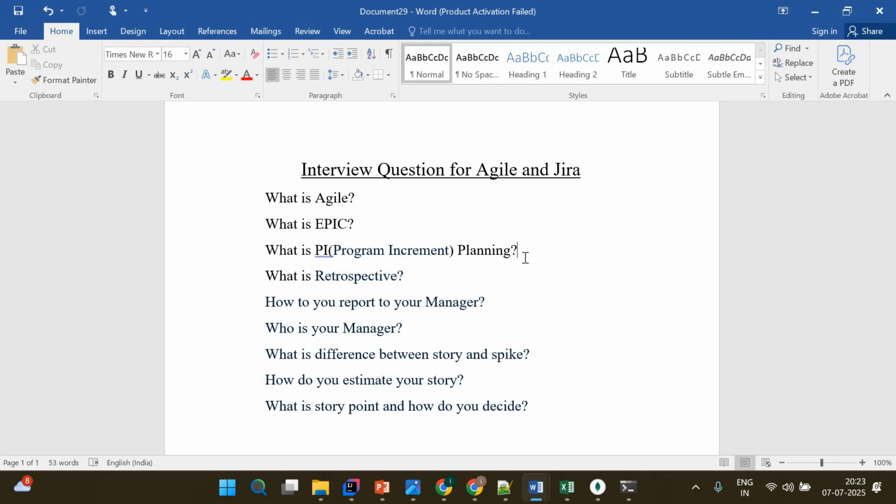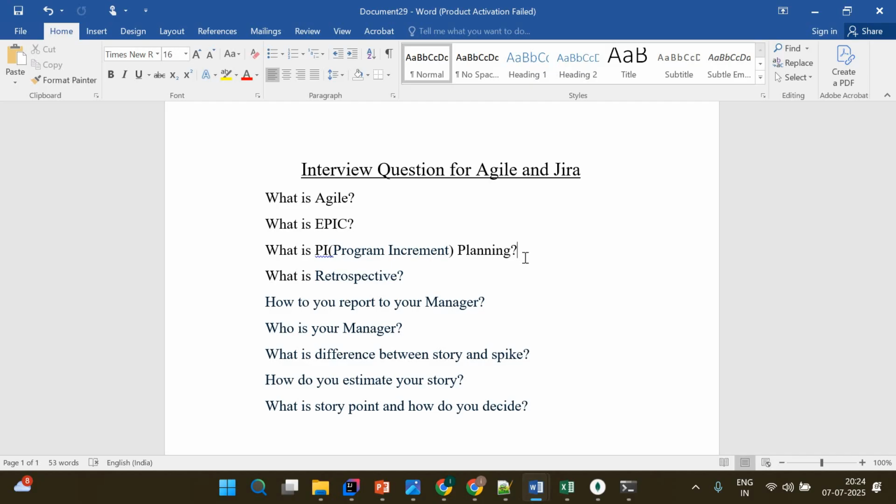You have to understand that every PI planning will consider the 3 months. That depends on the company, right? Some companies do it in 3 days, some companies may take 1 week. Normally it takes 3 days, right? At that time, we plan, or our team will plan, what we are going to implement in the next 3 months.